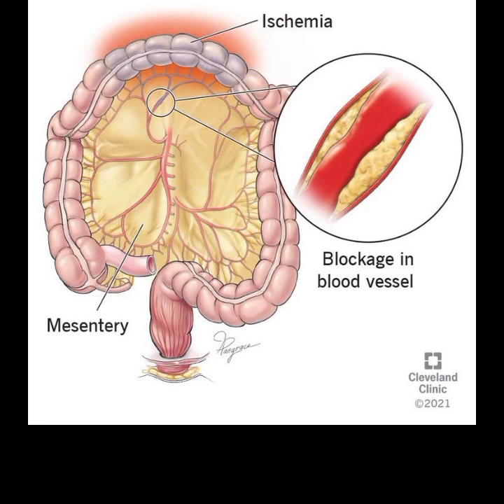Usually, acute mesenteric infarction is related to an abrupt blockade of the blood flow due to embolism or thrombosis. There is rapid progression to bowel necrosis if untreated, making it a medical emergency.